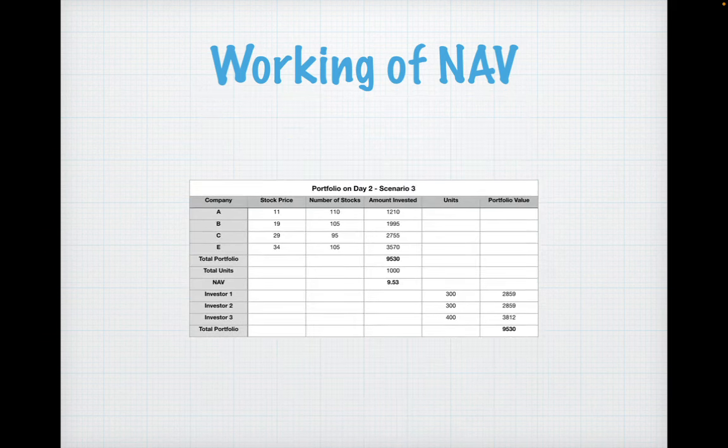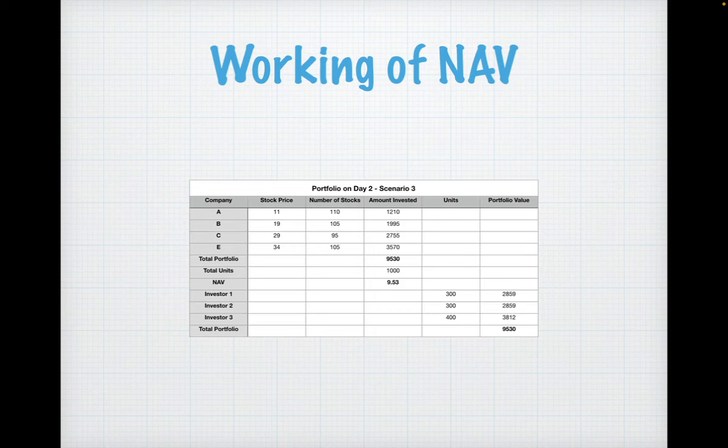Now, suppose scenario three is there, in which company D was sold and company E was bought, as well as all the other stocks, say A, B, C, were some sold, some bought more, and the prices have also undergone change. Again, the total portfolio value gets calculated by calculating the amount invested in each company, and total units are again 1,000. So NAV comes around 9.53 because total portfolio value comes around 9530.